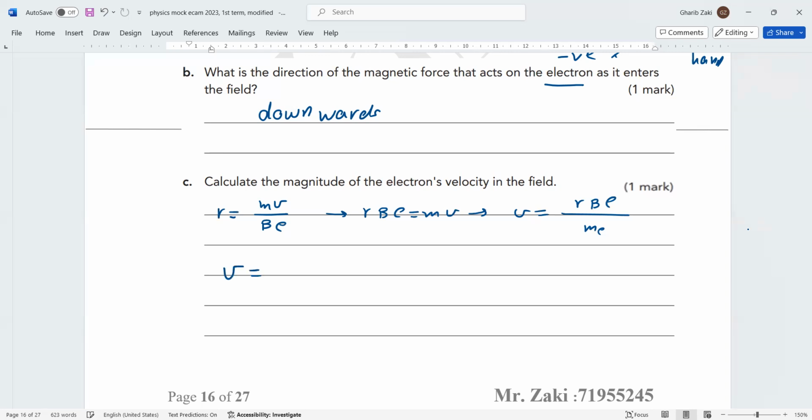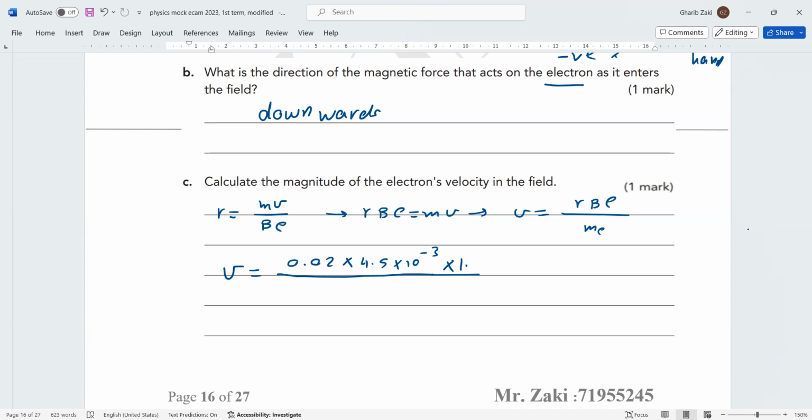Then v equals R, the radius in meter, which is 0.02, multiplied by the magnetic flux, which is 4.5 times 10 to the power negative 3 Tesla, multiplied by the charge of electron. We don't put the negative here, the magnitude of it.